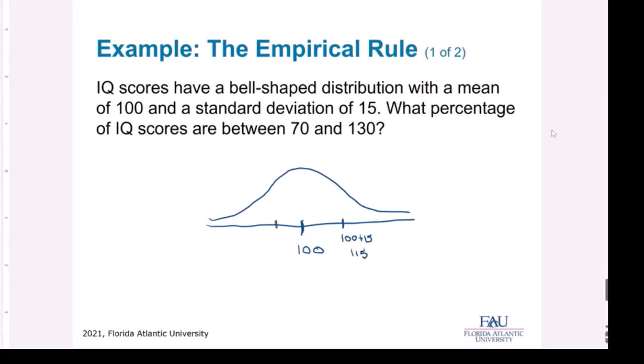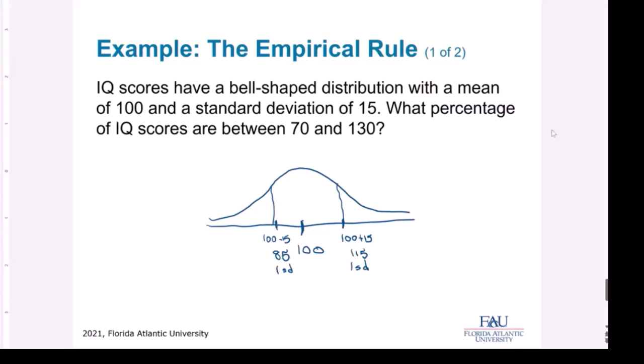And on this side, we would have 100 minus 15, which is 85. 68% of all people, if you look at their IQ score, is between here and here. This is one standard deviation away from the mean.